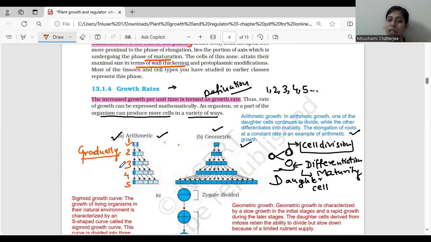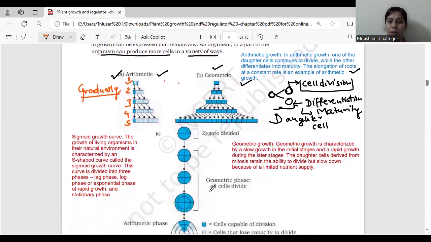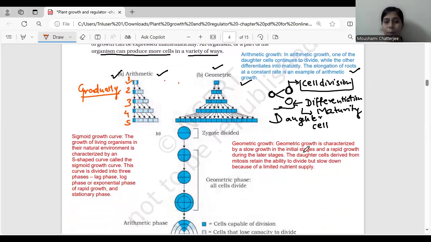Now let's talk about the geometric growth. What happens in the geometric growth? Under geometric growth, we should understand that it is characterized by slow growth. The growth is slow at the initial level. Initially, the growth will be slow, and post which you will see that there is a rapid increase. There is an increase in the rapid growth during the later stage. Initially it is slow, and dhire dhire, the increase will become much higher. That it would be rapid growth during the later stage.